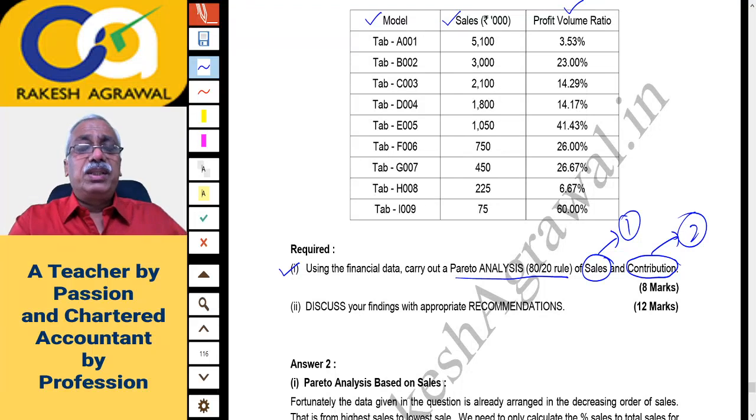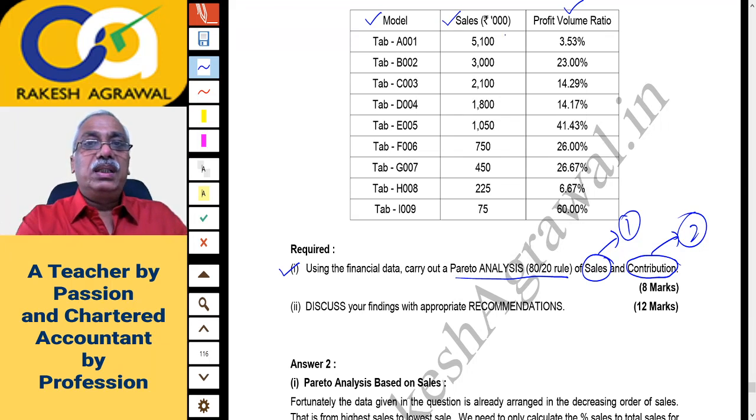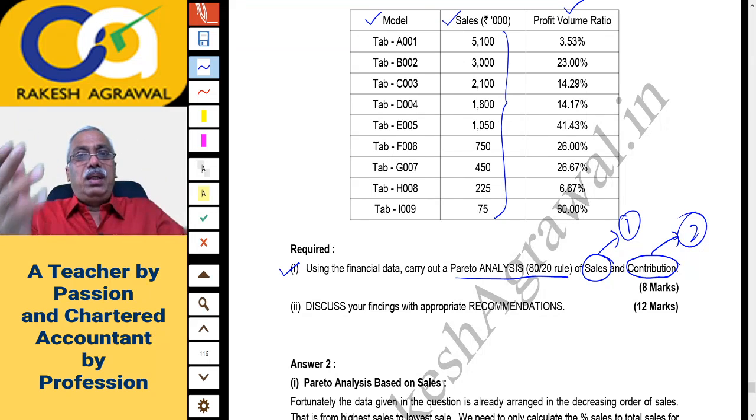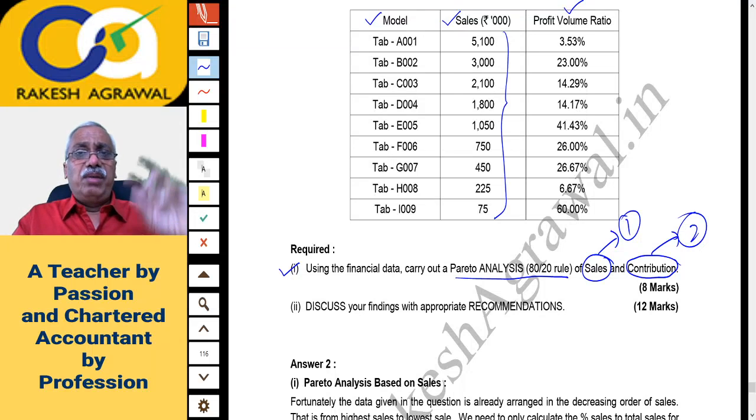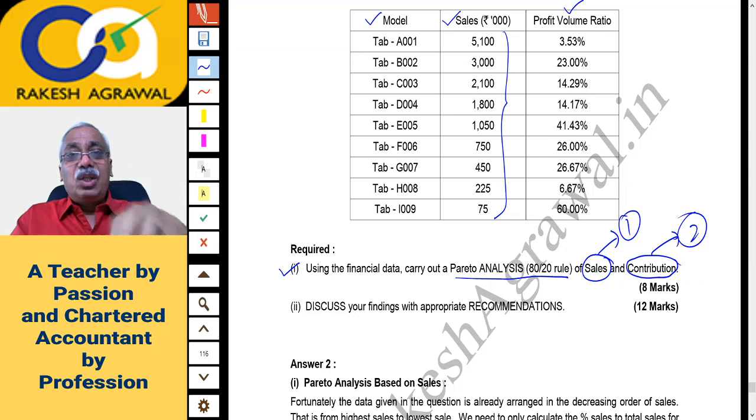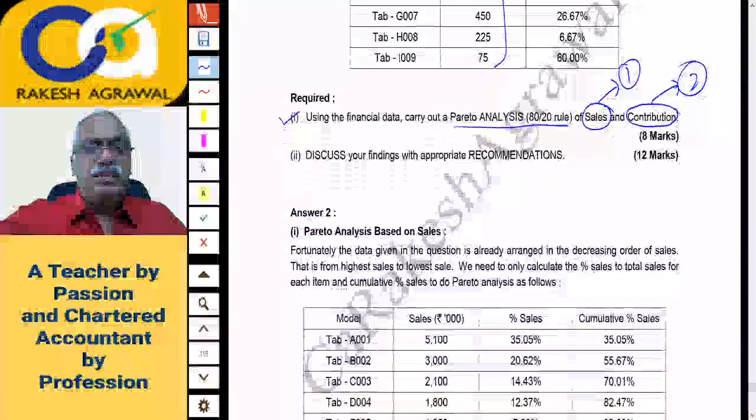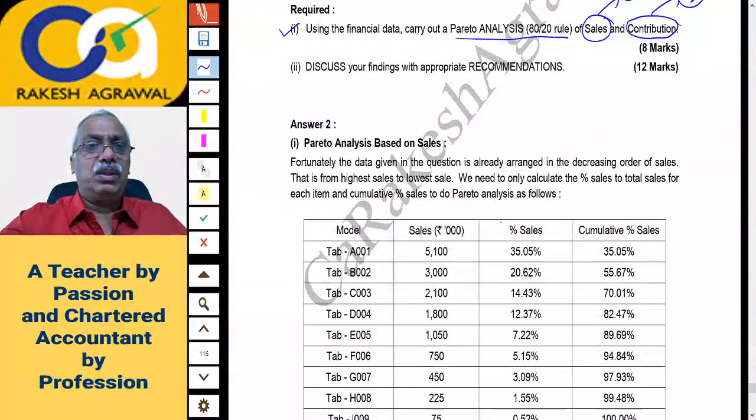So first, the analysis based on sales. Sales will have to be arranged from highest to lowest. Now if you check the sales values given to you, they have already been arranged from highest to lowest, so that's one piece of work they have done for you. Now you have to calculate each sale as a percentage of total sales, and then take the cumulative total of that percentage, and you will get the Pareto analysis. So it is just rearranging the data and converting it into percentages. Check that answer. According to me, it's a very simple question, a bonus question.